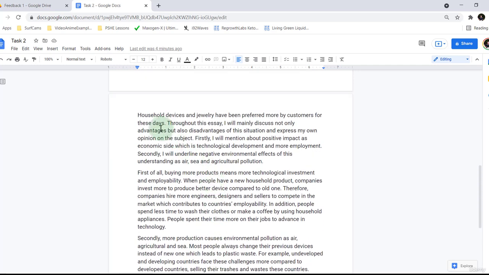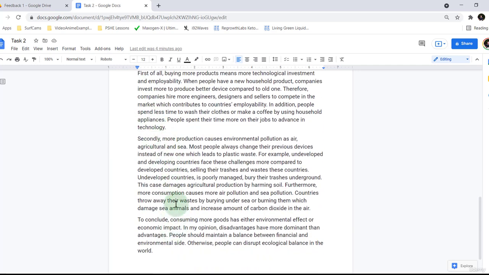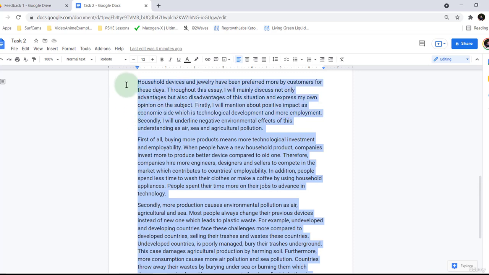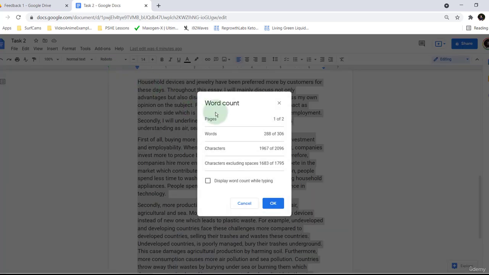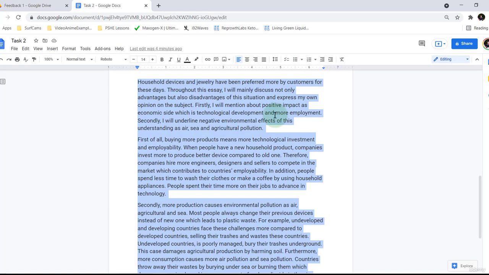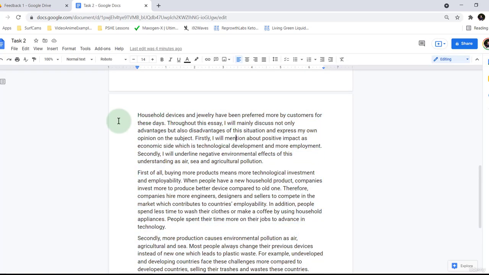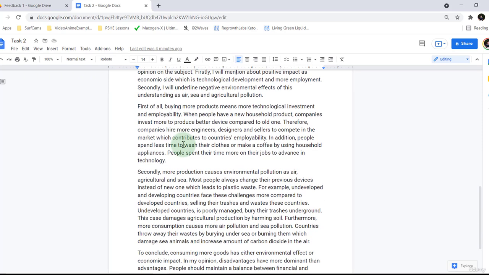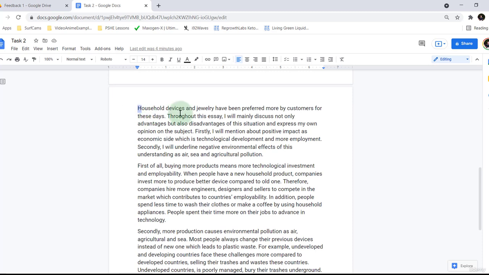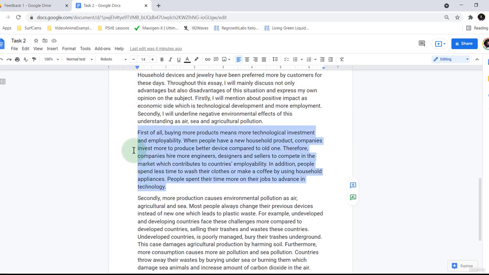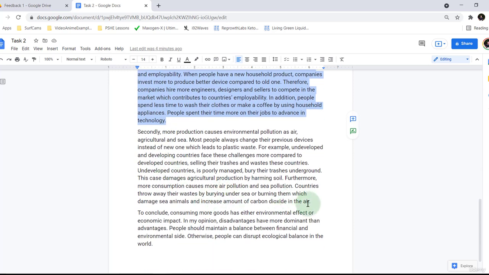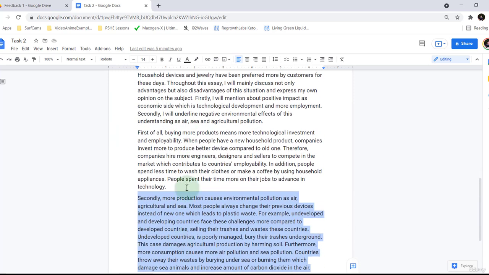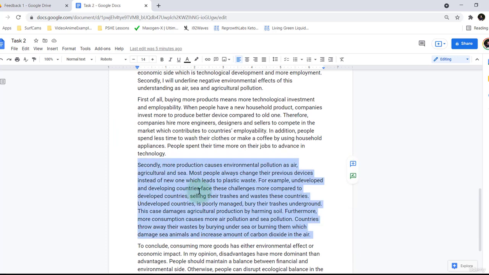Okay, first thing I'm thinking is it looks pretty long, which is okay, sometimes, depending on how long it takes to write. So let's take a look at the word count. Wow, okay, 288. I think it's just because I made the font bigger so it's easier for you to read. Yeah, that's perfect. 288 words. Absolutely perfect. Okay, so it looks like we have an introduction. It looks quite long, but that's okay. We've got SP1, supporting paragraph 1. SP2. Yep, looks good, nicely balanced, a little bit more in here, but that's fine.